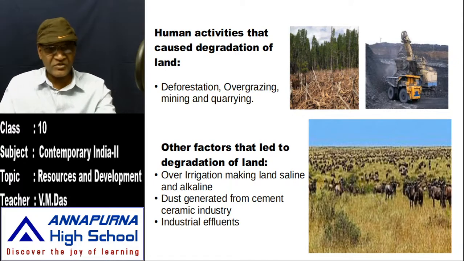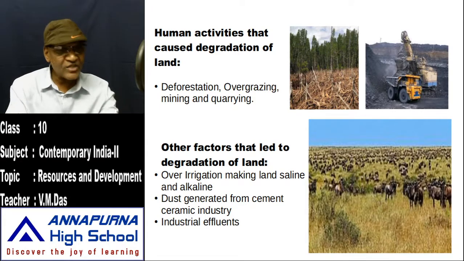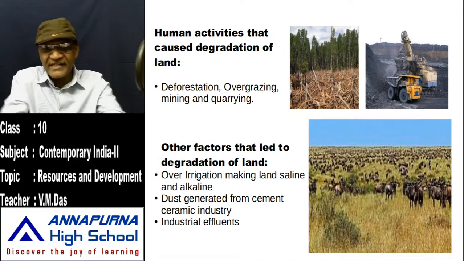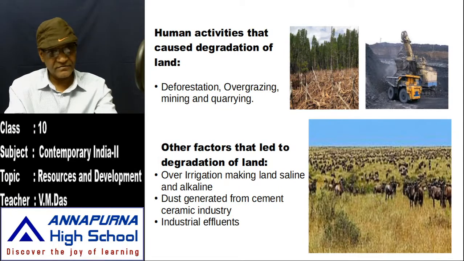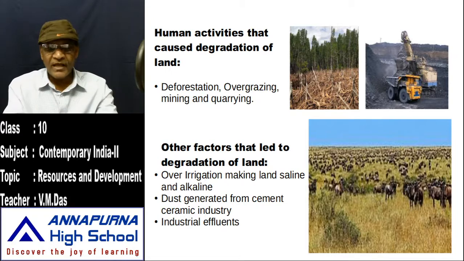Look at the picture, mining and quarrying, my dear children. These are the activities of humans which are causing degradation of land. Land is degraded because of human activities today: deforestation, overgrazing, mining, and quarrying.